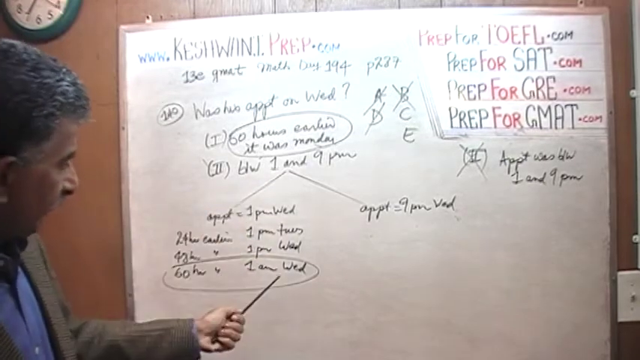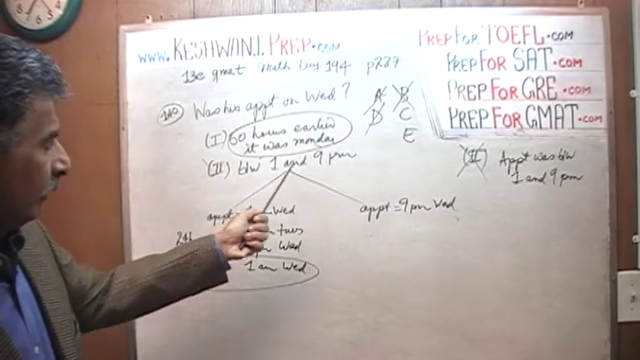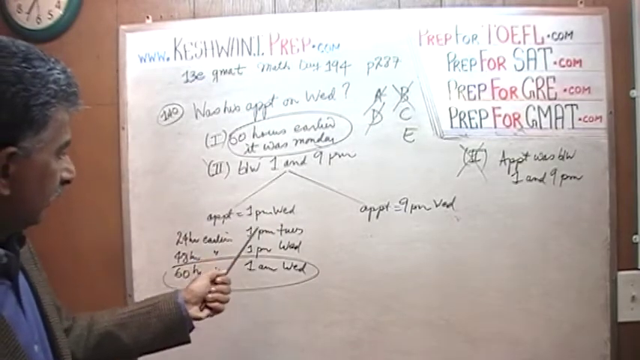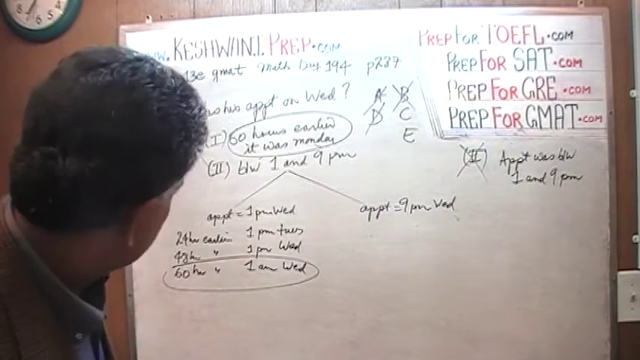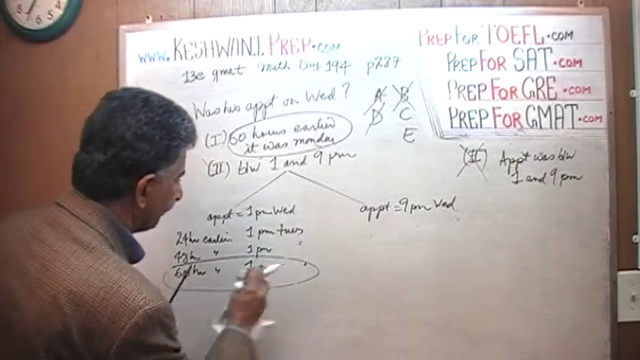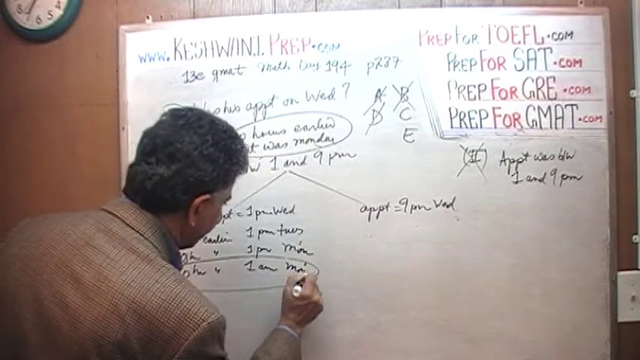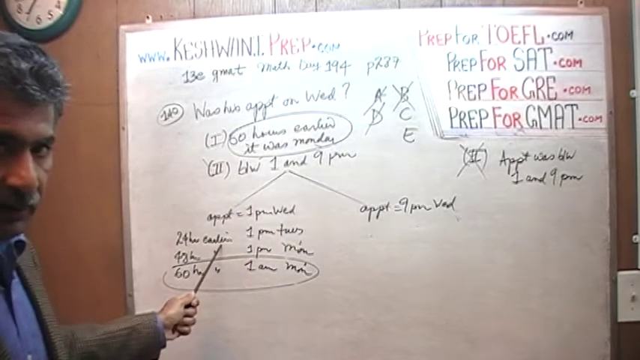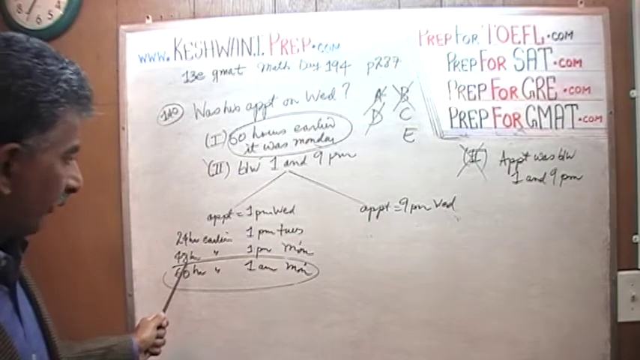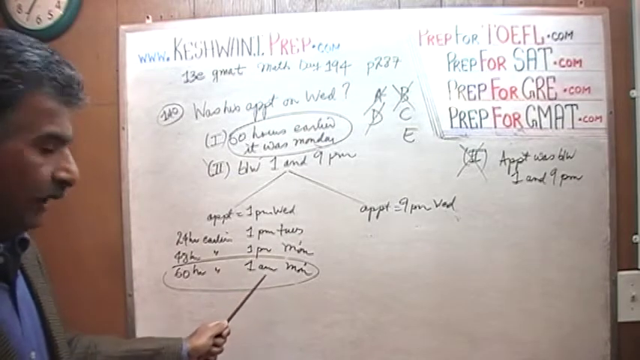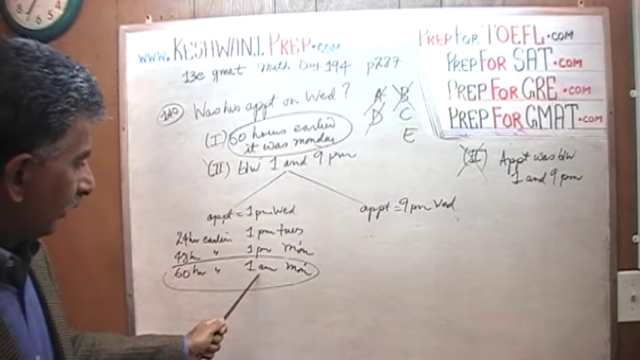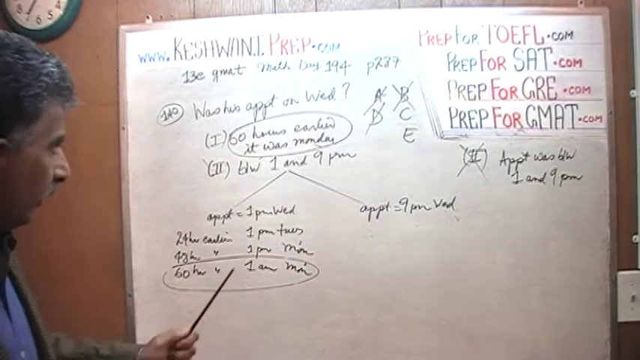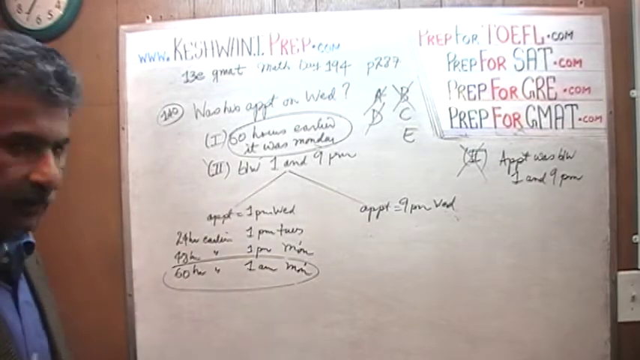If his appointment is between 1 and 9 p.m., then 60 hours earlier, it is Monday. One more time. If his appointment happens to be at 1 p.m. on Wednesday, then 24 hours earlier it would have been Tuesday. Another 24 hours earlier will be 1 p.m. on Monday, and another 12 hours will put us at 1 a.m. on Monday. It works. Sixty hours earlier, it is Monday, just like it's supposed to be.